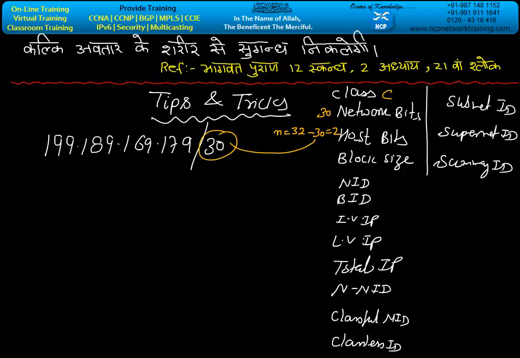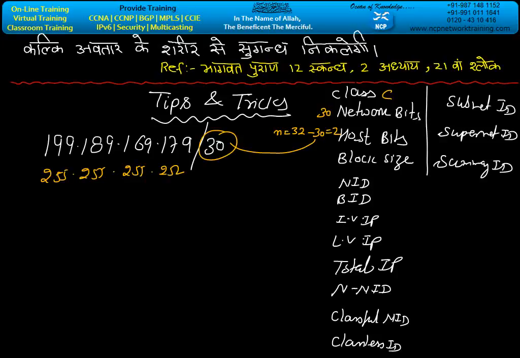An IP address is a 32-bit number, belonging to A, B or C, and whatever value is given in the slash, that is the network bits. Calculate the host from the total bits. The host bit is 2. What is the block size? 4. Now the given number is in that format. The better way is to write this mask in decimal dotted format. Whatever question anybody asks you, you will calculate this pattern only.